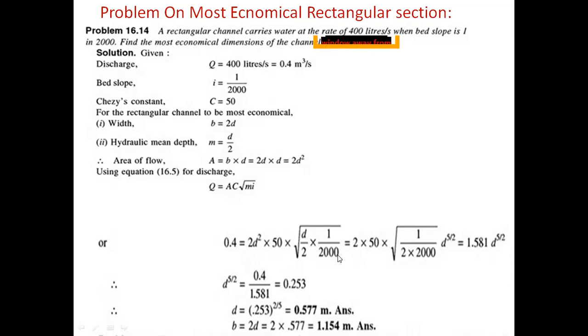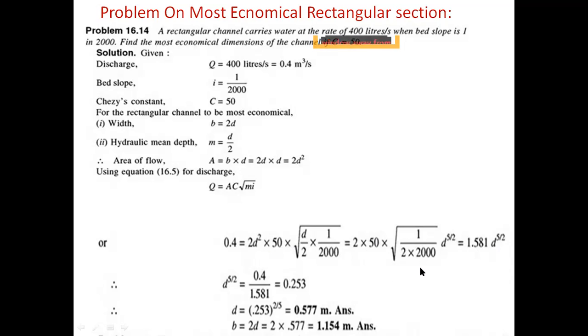From this, 2 into d square into 50 into root of d by 2 into 1 by 2000 is getting like this: 2 into 50 root of 1 by 2 into 2000, d power 5 by 2. This whole value is 1.581 d power 5 by 2.